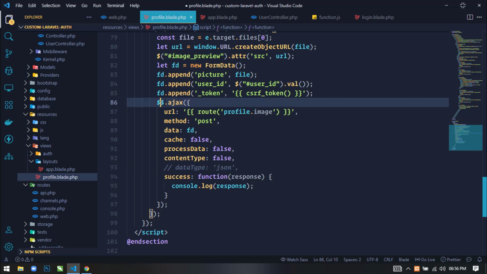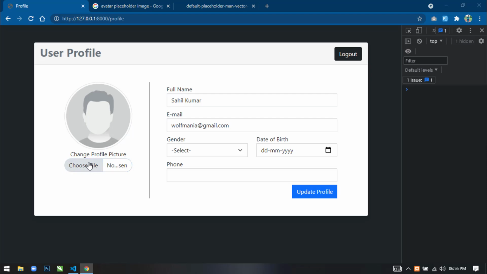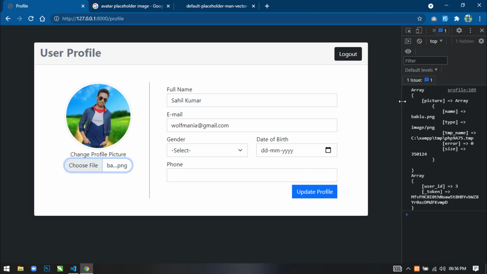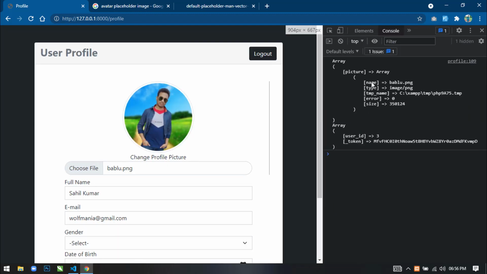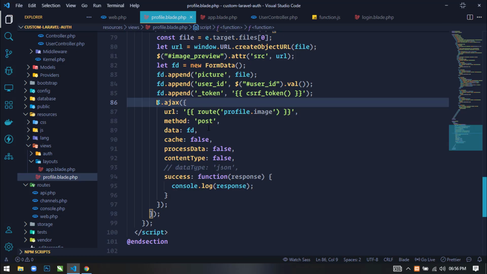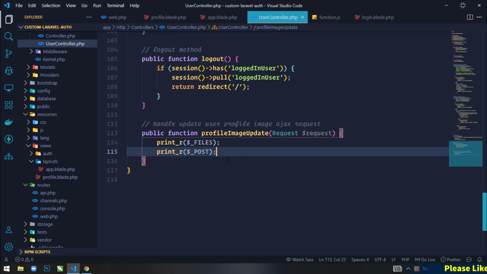We have used $2 here, so now just refresh. Now select any image. Here you can see we are getting the image details, user ID and the token. Everything is working fine. Now just uncomment this and go to the user controller.php file.